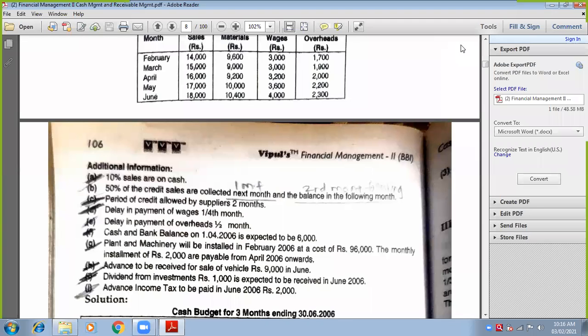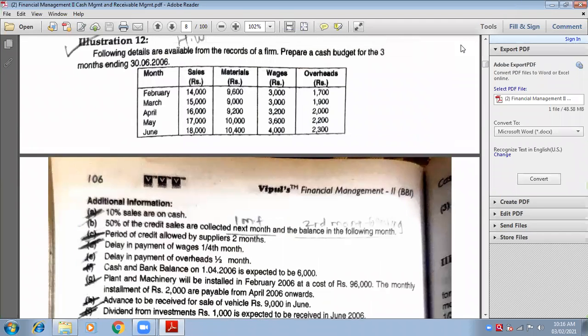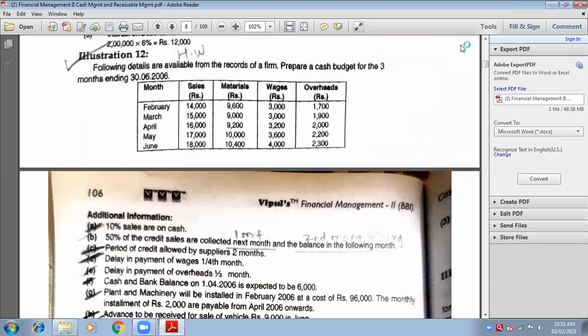Okay, this is where the doubt is, in sum number 12, the cash budget sum. Yes, ma'am. Okay, so see, which point do you have doubt in? Ma'am, in point number D.